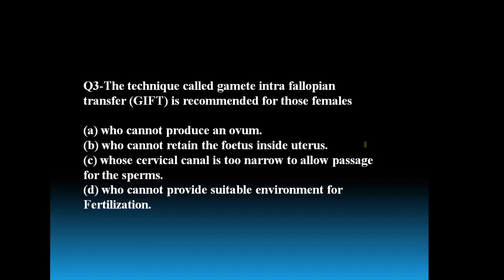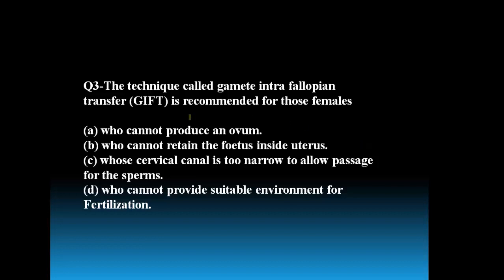Here the gamete intrafallopian transfer is recommended for those females who cannot produce an ovum. That means the egg production is a little bit problematic in the female body, but she can provide a suitable environment for fertilization.